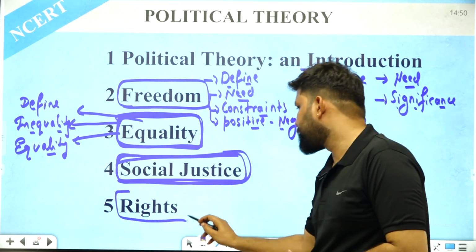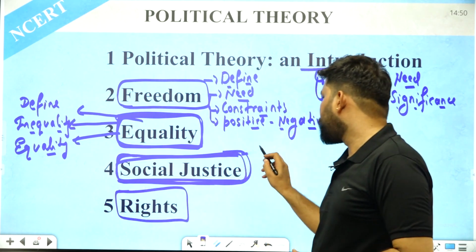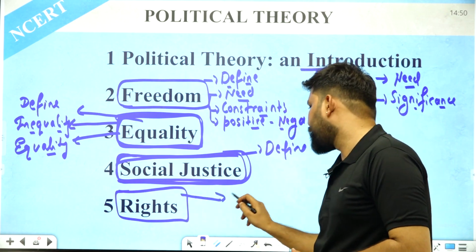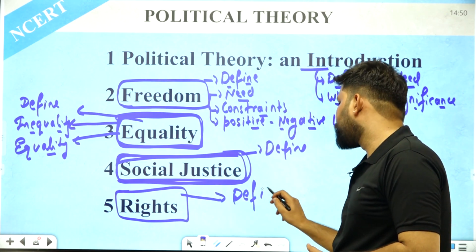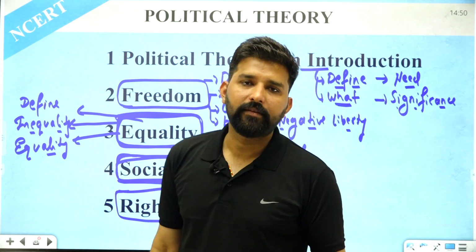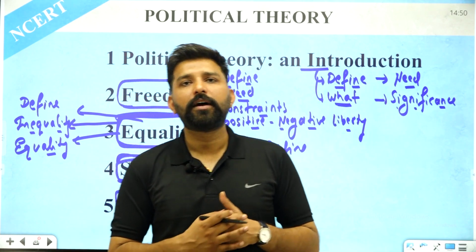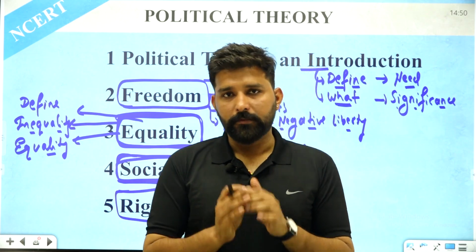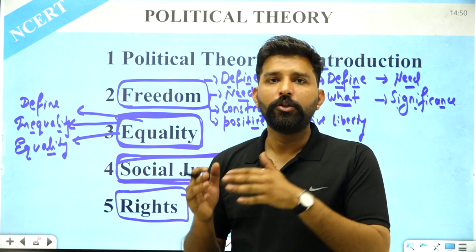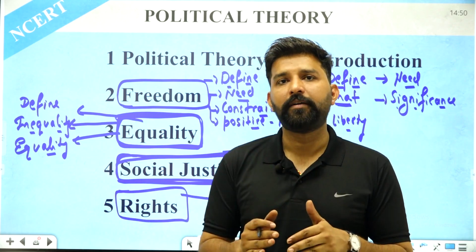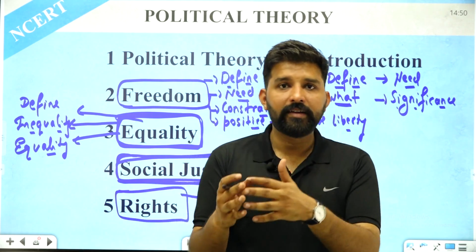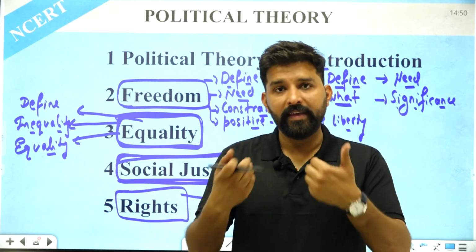Then comes the fifth chapter, which is known as rights. First of all, the same thing we are going to do in this chapter as well: we are going to define what rights are. Rights are essentially justified claims. Those claims which are justified, that we as humans should get these things or those things, if they are justified, then they are our rights.